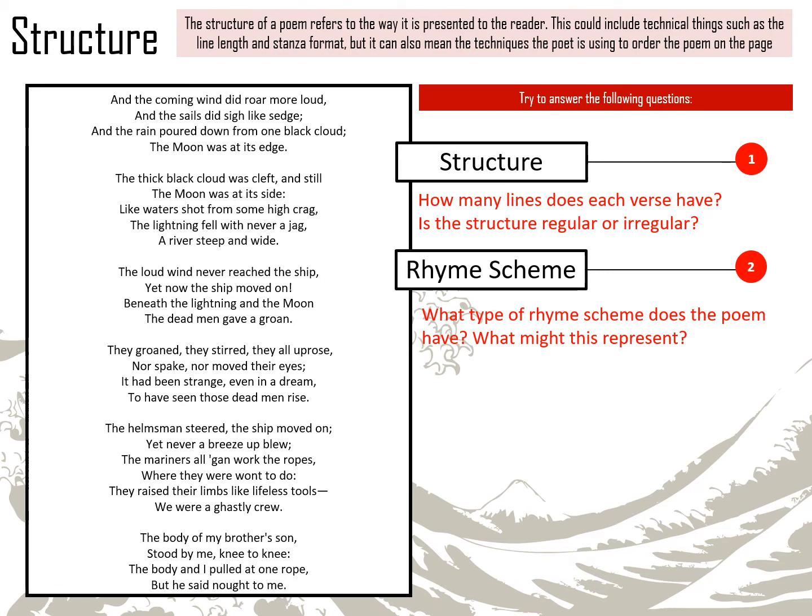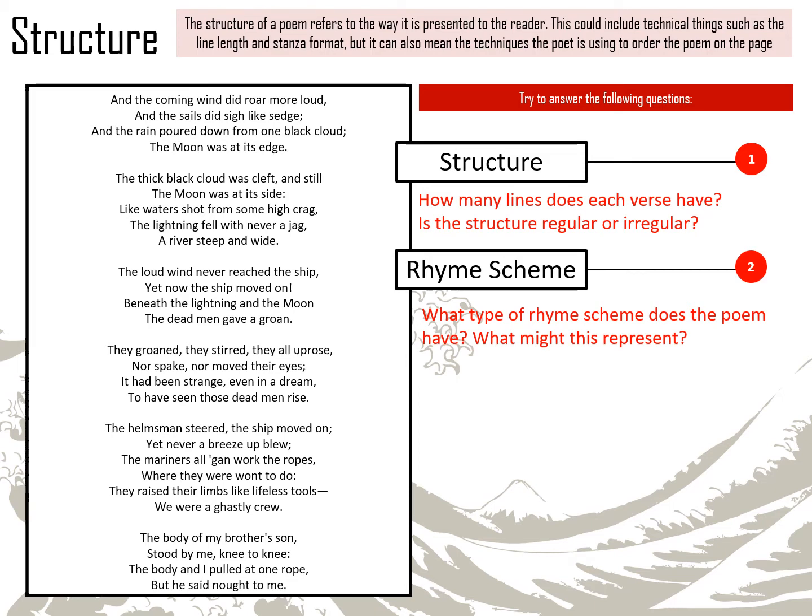Now let's have a think about the rhyme scheme. Let's have a look at the rhyme scheme. So we've got loud, sedge, cloud, edge. And that's regular. That's A, B, A, B. But then we've got still, side, crag, jag, wide. And a little bit like the Kraken, the rhyme scheme's varied. And we've got one line that doesn't rhyme at all, ends with still.